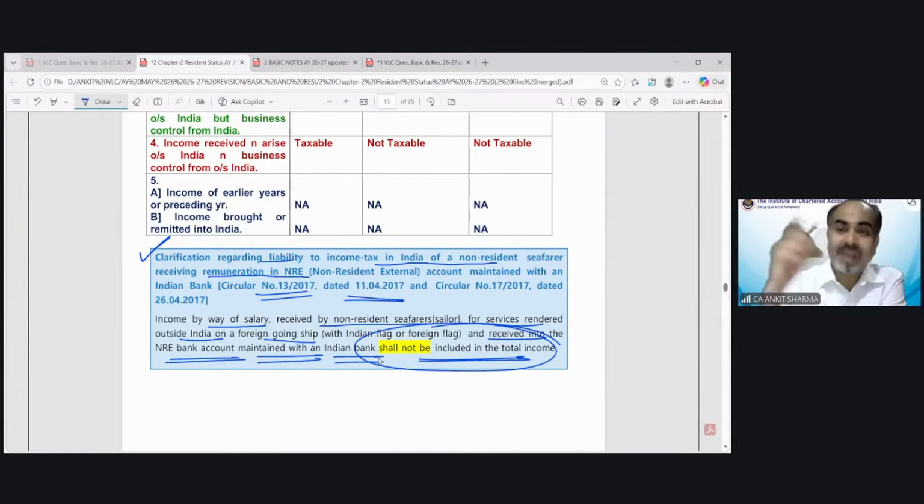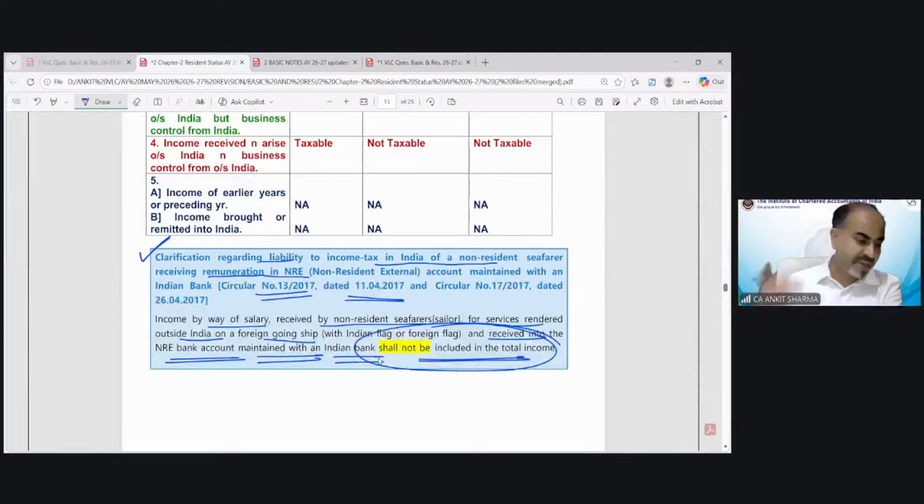So this circular is applicable here. And let me tell you a very interesting thing. If this question is asked in the examination, 90% or more students are going to include that salary in the calculation because they might not be able to recall this clarification.